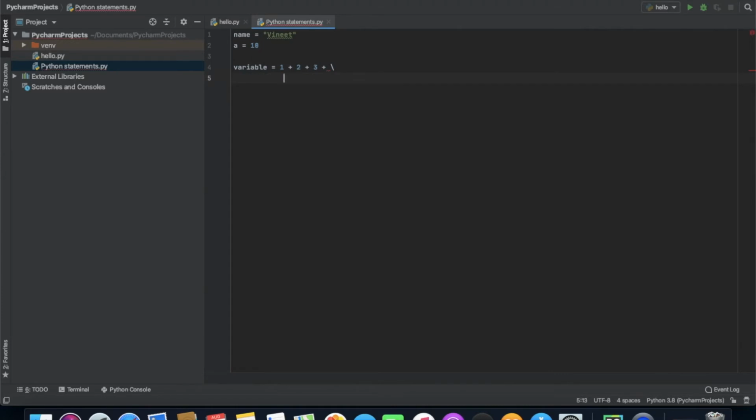Then I'll be writing 4 plus 5 plus 6 plus this one. Then again line continuation, like 7 plus 8 plus 9. Now I'm gonna print this variable.